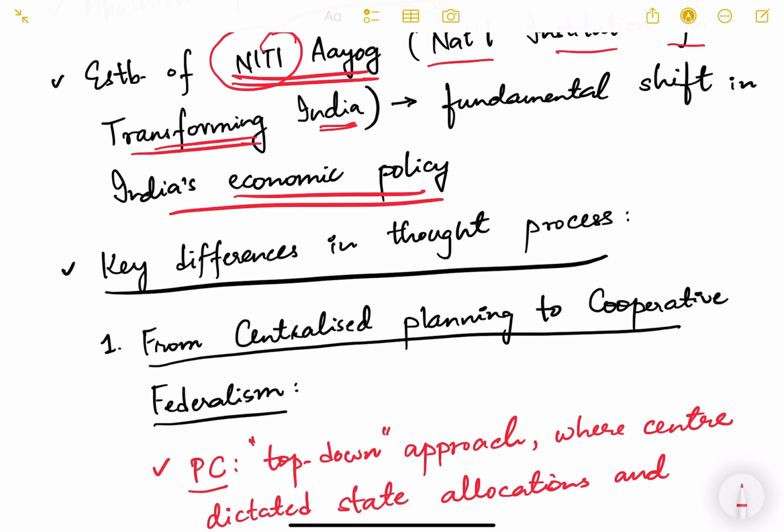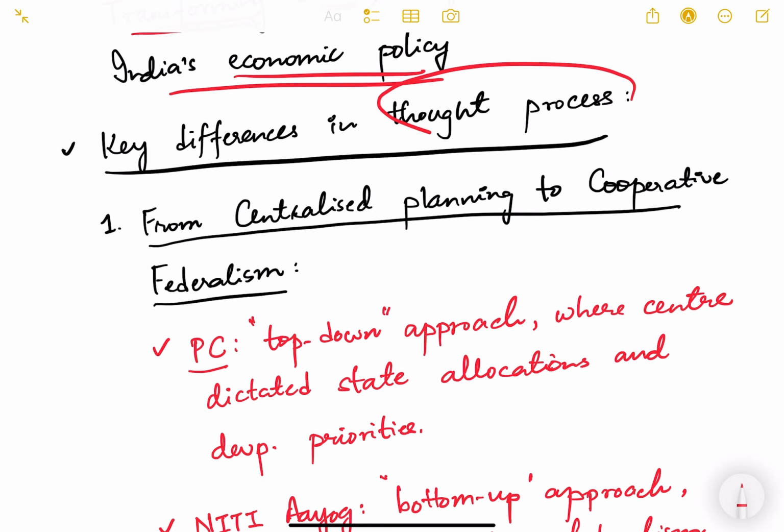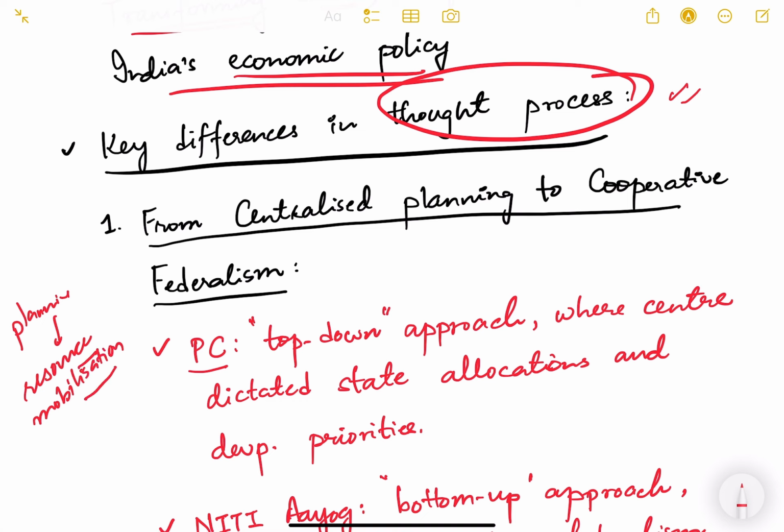How is it that we are going to see? What are the key differences in the thought process? What changed when it comes to thinking about how we plan for our economy? See, ultimately in the very first video I had told you that planning is all about resource mobilization. How we mobilize the resources available in our country for our growth and development, for our own welfare. So planning is all about resource mobilization, whatever is available to us, how we can use them effectively and efficiently for our development. So for this, we changed the thought process.